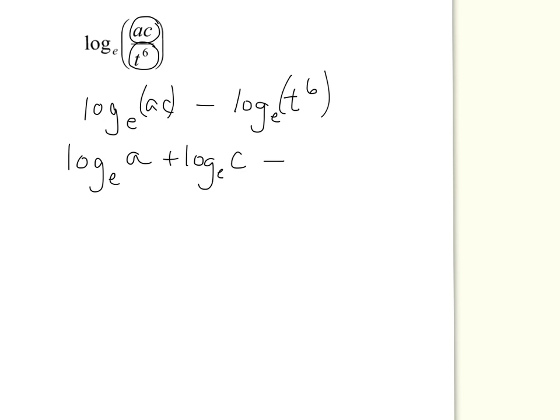Well, remember the last property that said if we have an exponent up here, I can bring it out front. So I can rewrite this as 6 log base e of t. So I've basically taken this one expression, which had lots of things, and broken it into more expressions that were basically a little simpler.